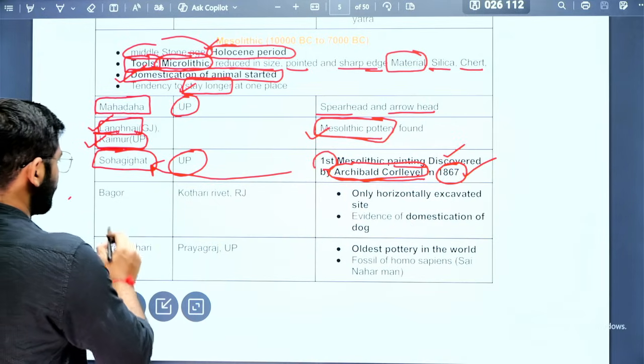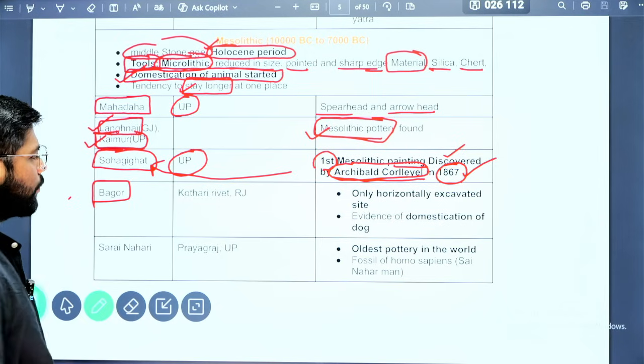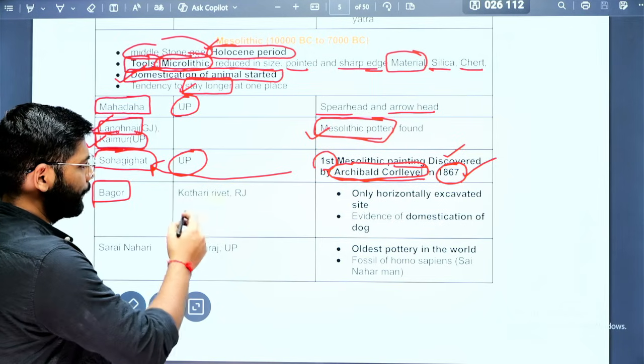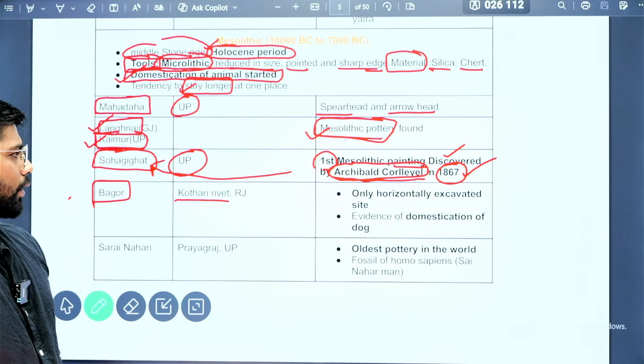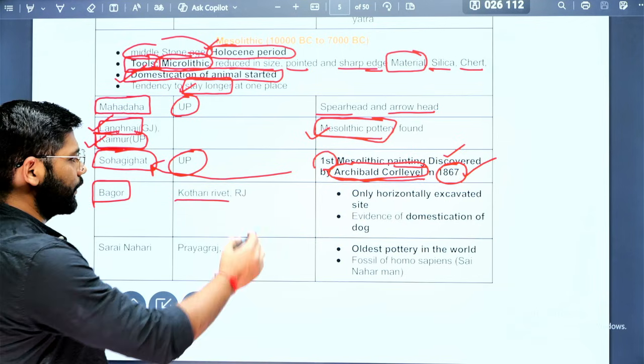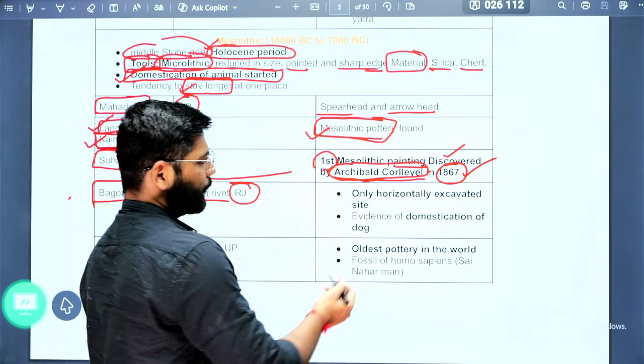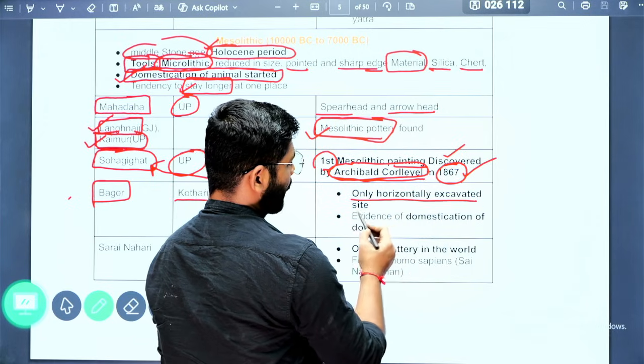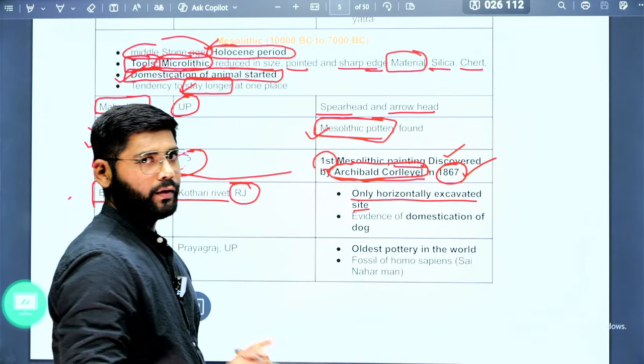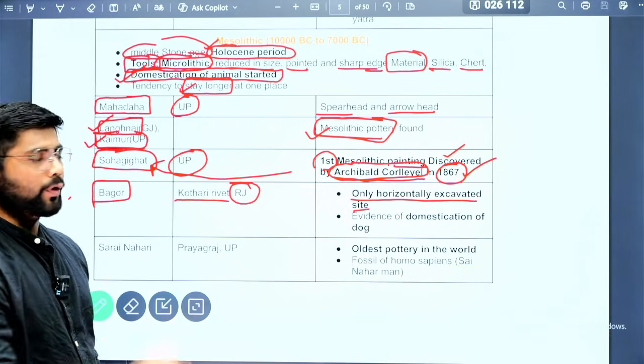Next is Bagor. This is particularly important because of its geography: it is located on the Kothari river in Rajasthan. The most important feature of this site is that it is the only horizontally excavated site from the Mesolithic period.